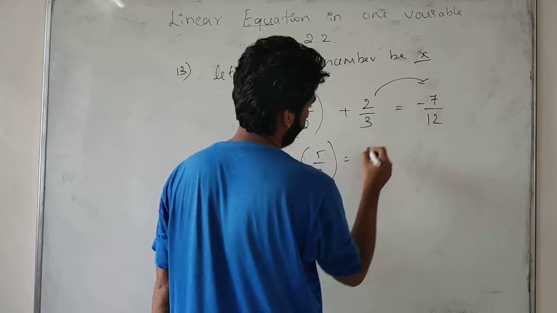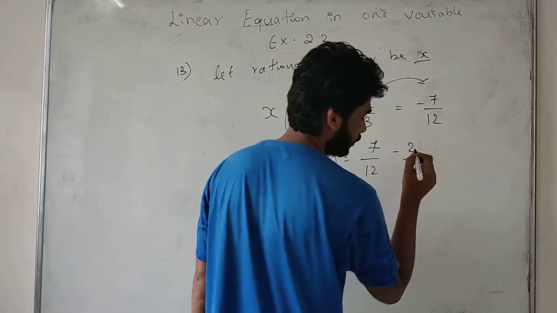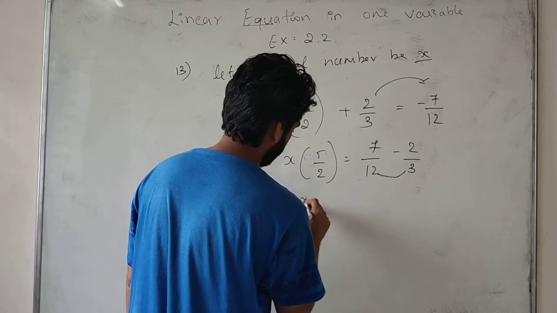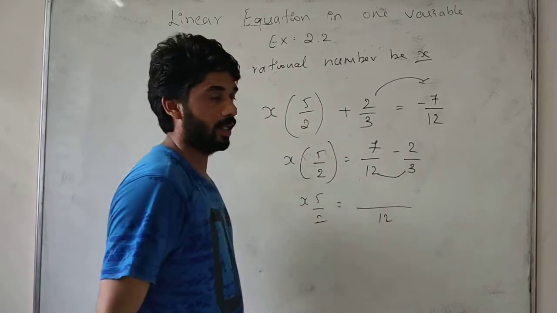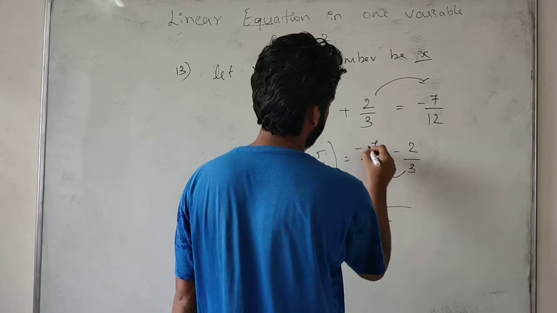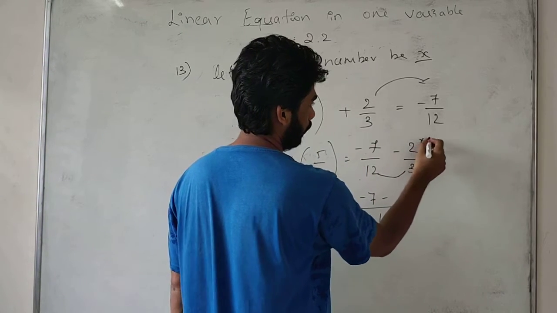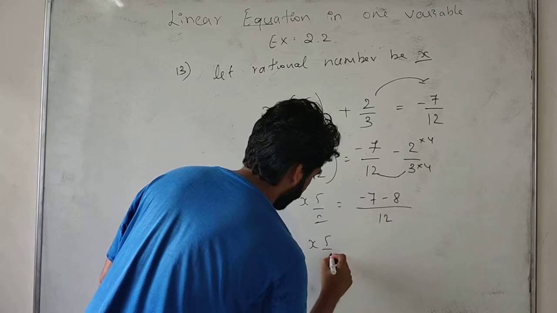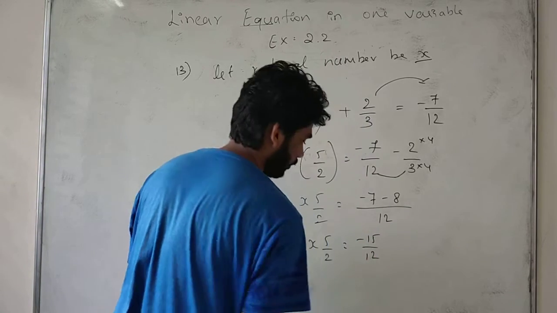Shift into this side, we get it as minus 7 by 12 minus 2 by 3. Both LCM we can take. If we take LCM, 12 will become the LCM. So 7 as it is, minus 7 is there, minus 7 minus 3, 3 4s are 12, so into 4, 4 2s are 8. So what we get? x is equal to 5 by 2 is equal to minus 15 by 12.